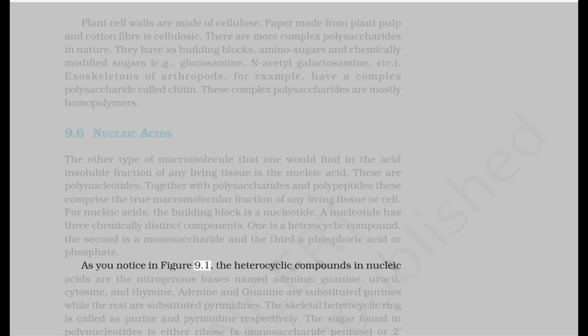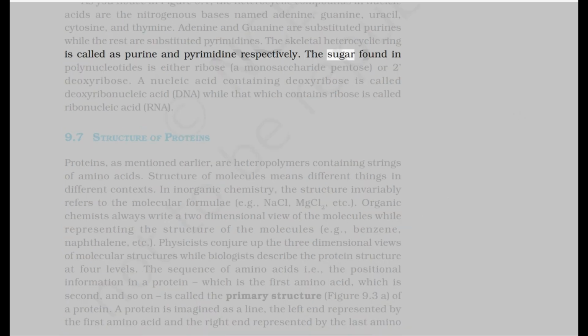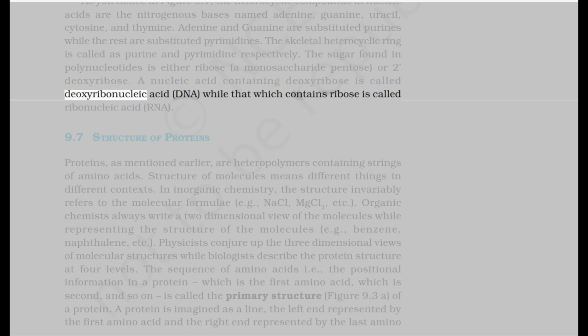As you notice in Figure 9.1, the heterocyclic compounds in nucleic acids are the nitrogenous bases named adenine, guanine, uracil, cytosine, and thymine. Adenine and guanine are substituted purines while the rest are substituted pyrimidines. The skeletal heterocyclic ring is called purine and pyrimidine respectively. The sugar found in polynucleotides is either ribose, a monosaccharide pentose, or 2-deoxyribose. A nucleic acid containing deoxyribose is called deoxyribonucleic acid, DNA, while that which contains ribose is called ribonucleic acid, RNA.